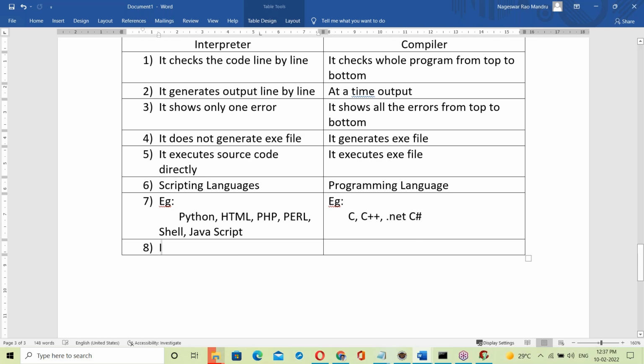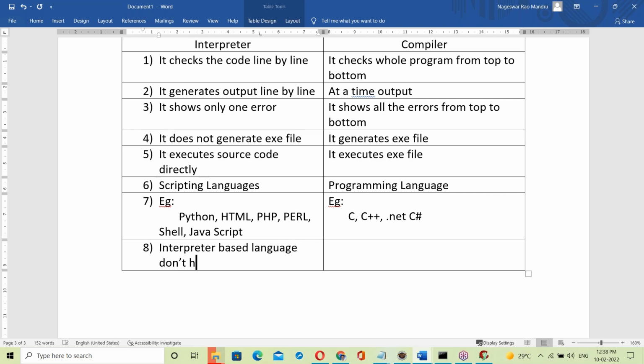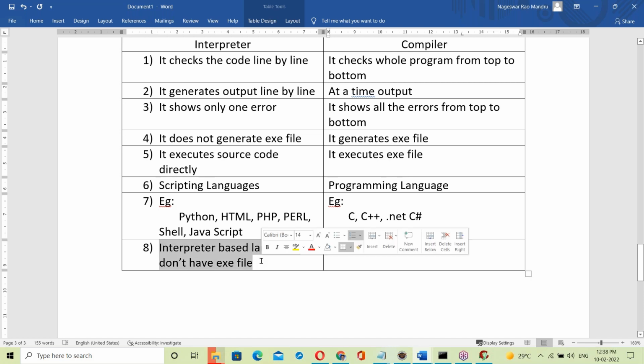Interpreter based languages don't have an exe file.